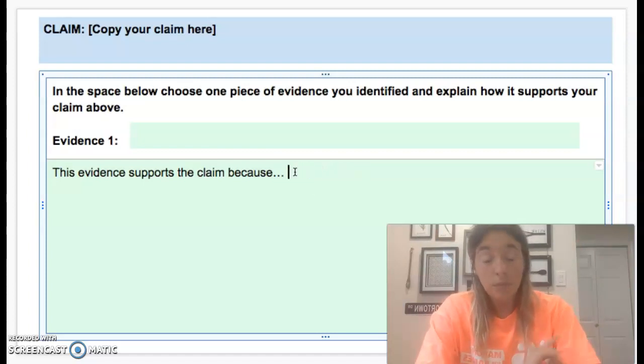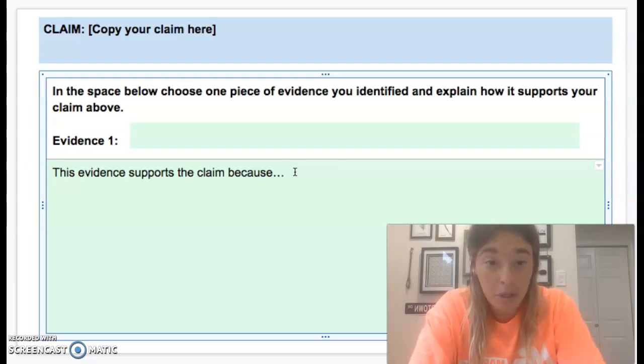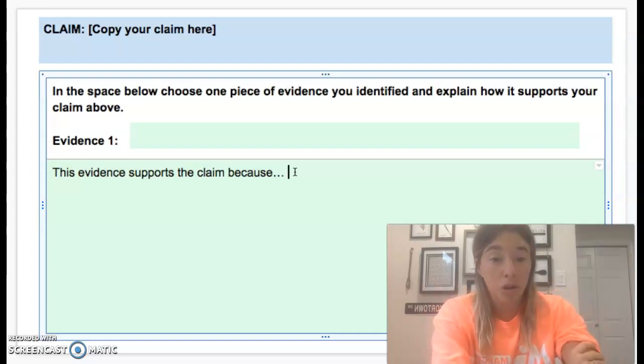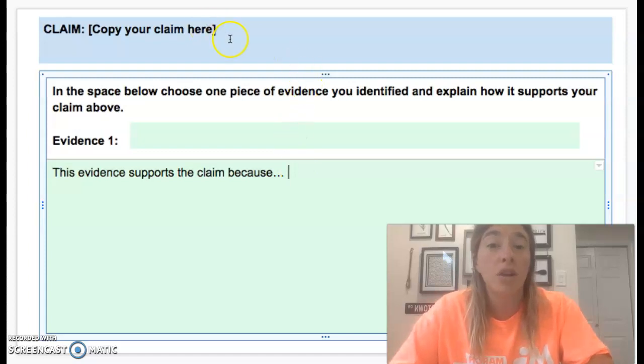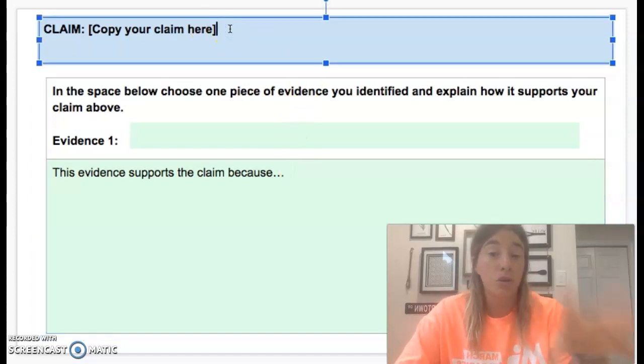Remember, the explanation, in my personal opinion, is the most important part. And I'm pretty sure in most writing teachers' personal opinions. It shows why your evidence supports your claim. If you get to the explanation part and you cannot think of the reason why your evidence supports your claim, or how your evidence relates to what you're trying to say at all, chances are you probably need a better piece of evidence.